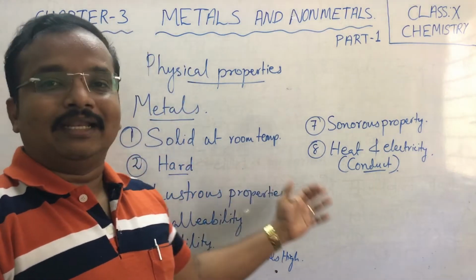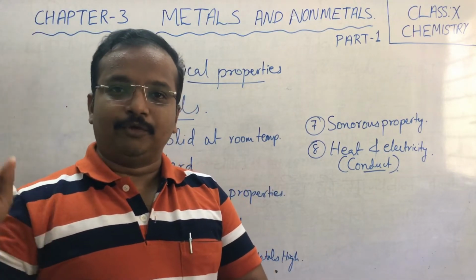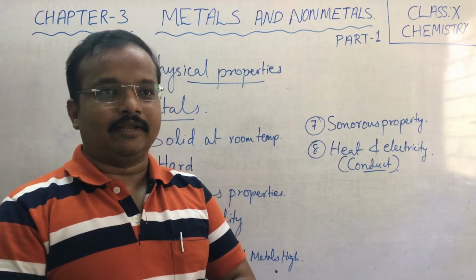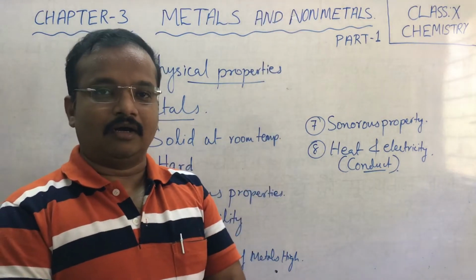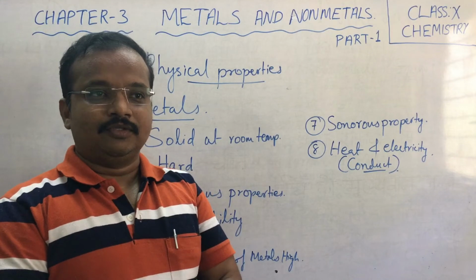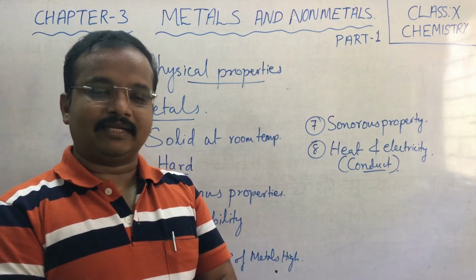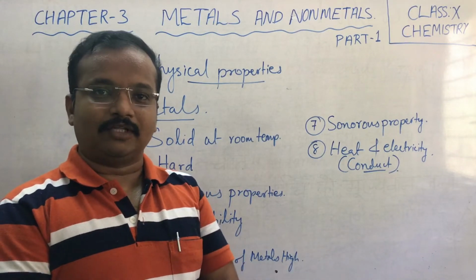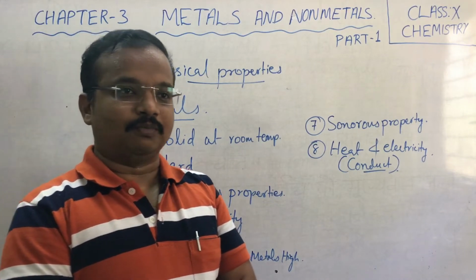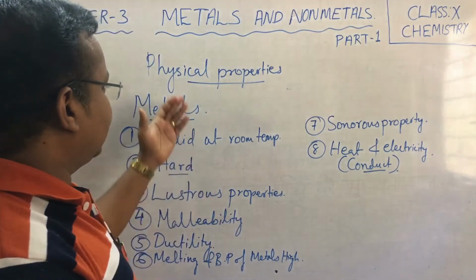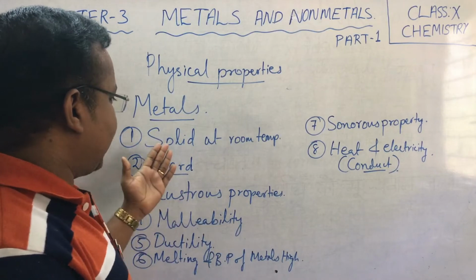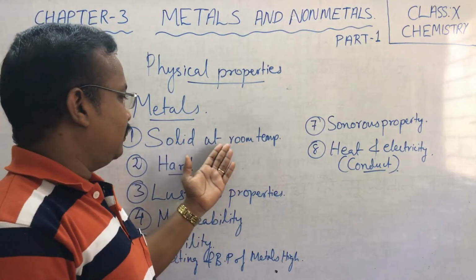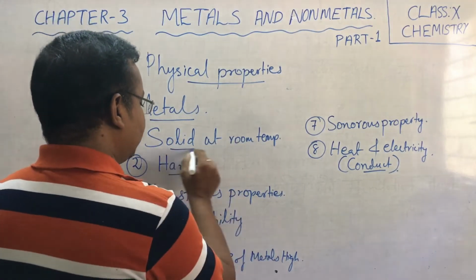Now also electricity: when you put on the switch, the light glows, correct? So it shows that conduction is possible through metallic wires. Now these are some of the physical properties. Metals are solid at room temperature.